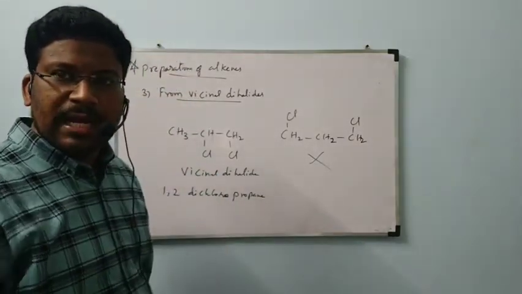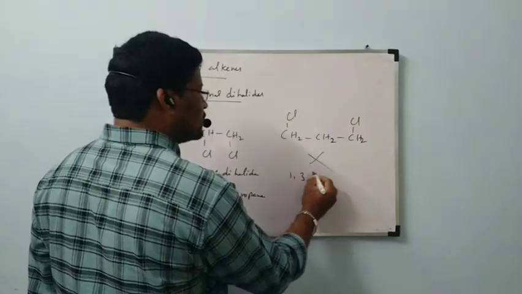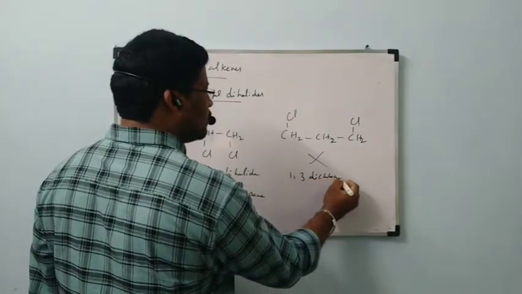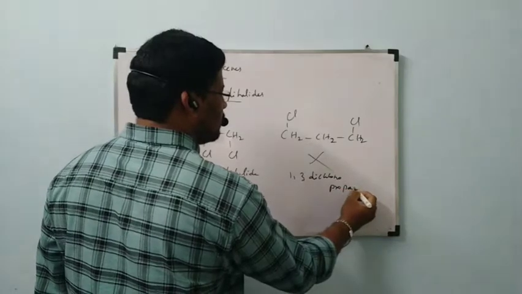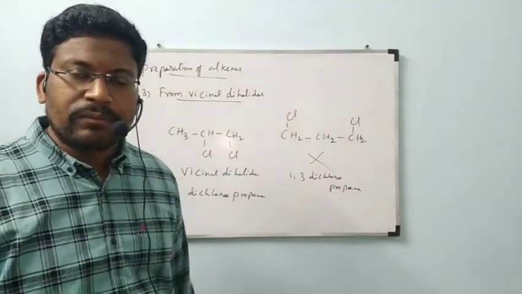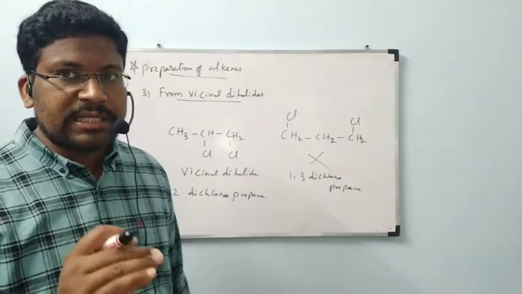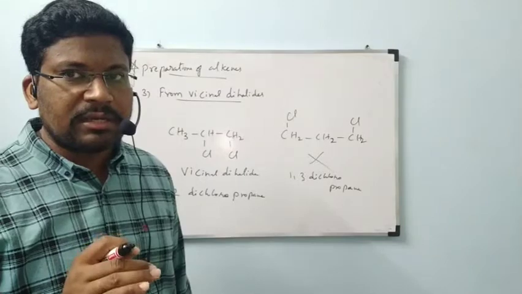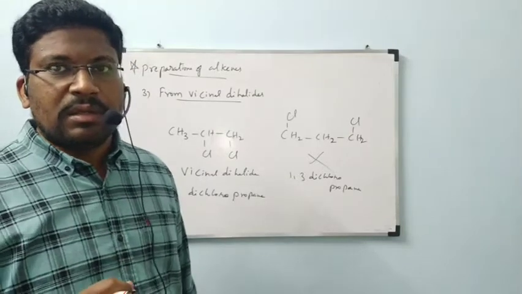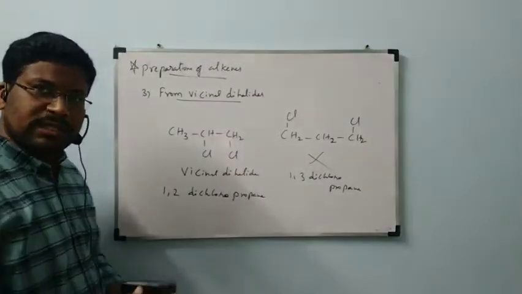This is simply a dihalide, and the name of that compound is 1,3-dichloropropane. 1,3-dichloropropane is not a vicinal dihalide. 1,2-dichloropropane only is called a vicinal dihalide. Adjacent carbon atoms must contain the two halogen atoms. That is called vicinal dihalide.